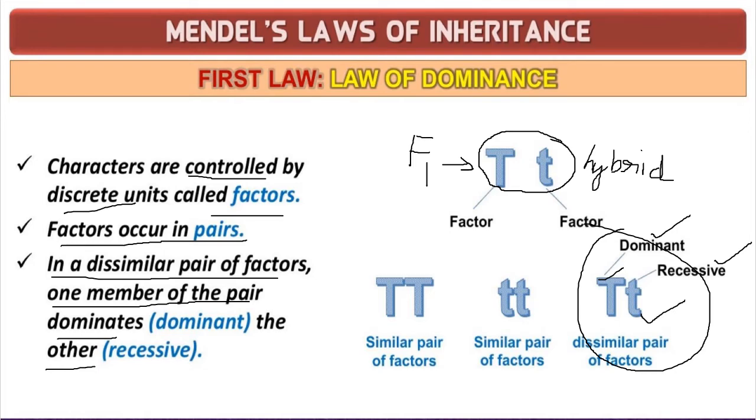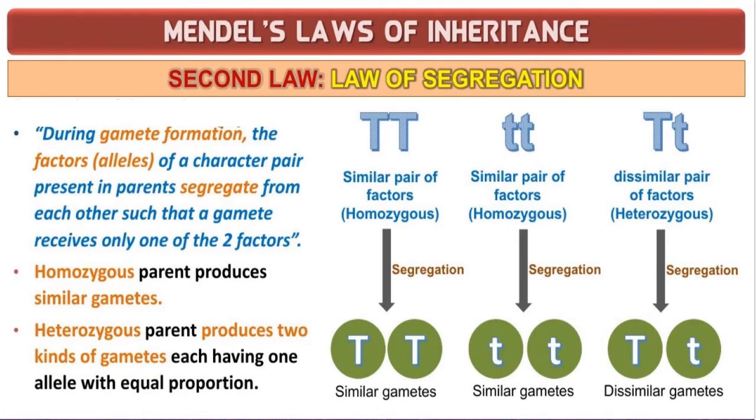So, the law of segregation. Coming to the law of segregation, this is the second law of Mendel. Here the law states as such: during gamete formation, the factors of a character pair present in parents segregate from each other such that a gamete receives only one of the two factors. Means a gamete may receive one of the two. There will be two factors, it may receive only one factor among that, which we call the law of segregation.